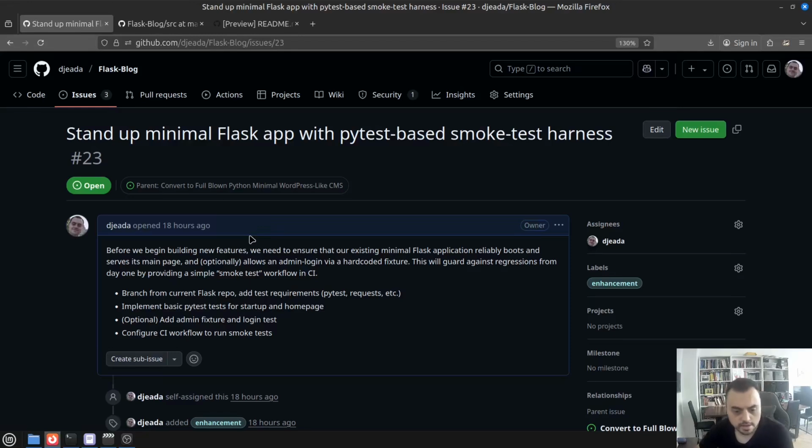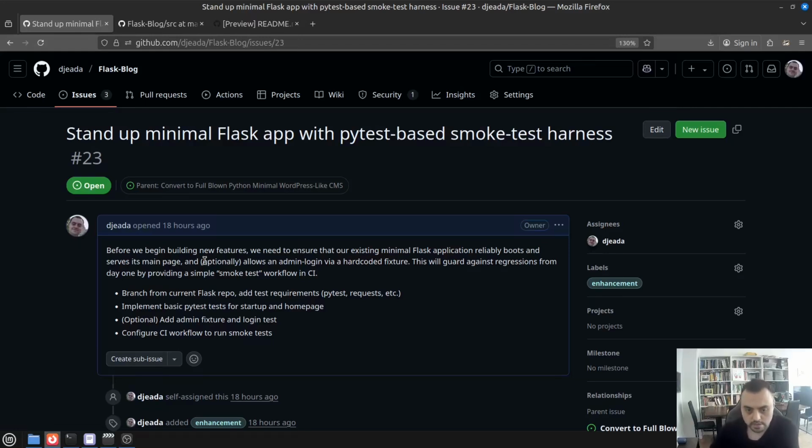And we will add unit tests as we progress, but I prefer to start with an end-to-end test that just checks if the app itself, this HTTP server, can even boot up with no errors and serve the main page. And this would be the most important part.